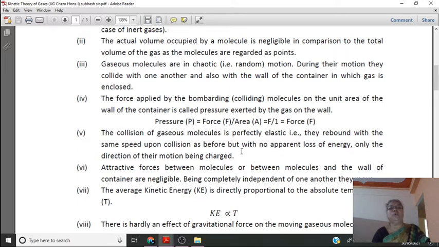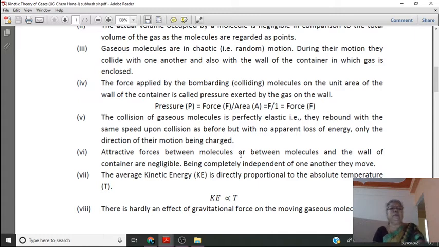There is no loss of energy while the gas molecules bombard the walls or collide with each other, and such collisions are called elastic collisions. No appreciable loss of energy of the molecule takes place, but only the direction of the motion is changed.